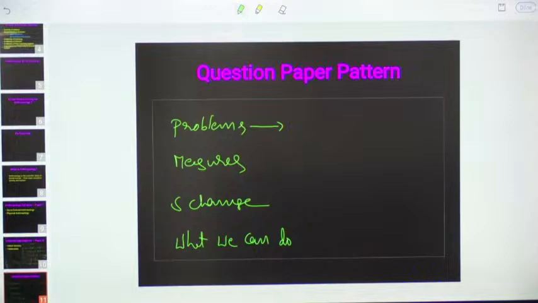I may be training 100 members here, but if you do not clear preliminary examination, only 5% students cross the prelims examination. Then based on that 5%, anthro students may be there, may not be there. Then how can we assess? That's why here all the people are not going to clear. Every year 5 lakh people are writing. Only 10,000 people are going to be allowed to write the examination.